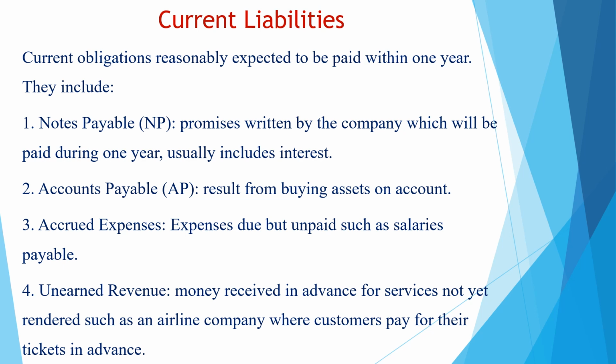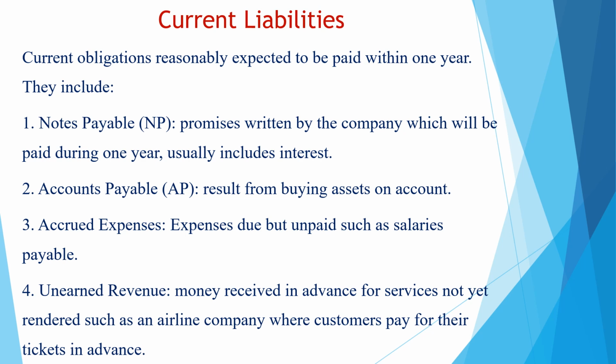Accrued expenses or accruals. They are expenses due but unpaid. For example, salaries due but remain unpaid. In this situation, the salaries will be transformed to a current liability and will be called salaries payable instead of salaries expense. Another example is the case of rent. If the rent is due and remains unpaid, it will be a current liability, and we will use rent payable instead of rent expense.